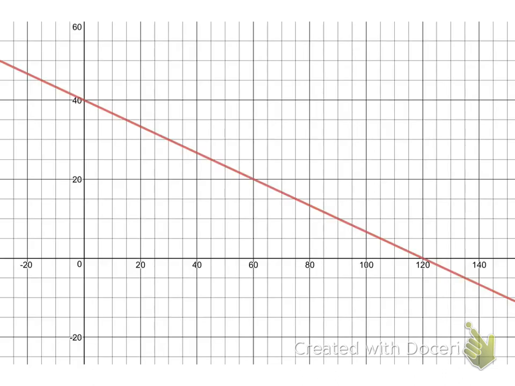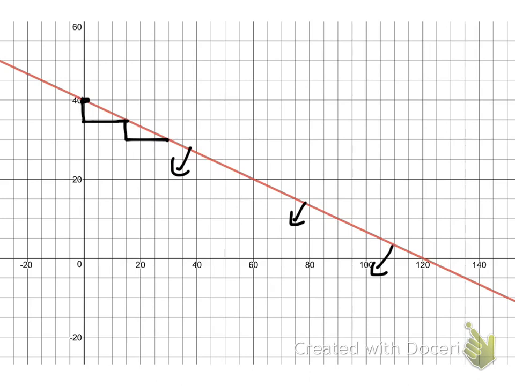And so when I graph that, it looks like this. I graphed the 40 of my y-intercept. I went down 1 over 3, down 1 over 3. And as long as your counting value for your x and y are the same, it doesn't matter if it is down 10 over 30, because that reduces to the same values. And I want it to be less than that, so when I shade this line, I want to shade going this way.